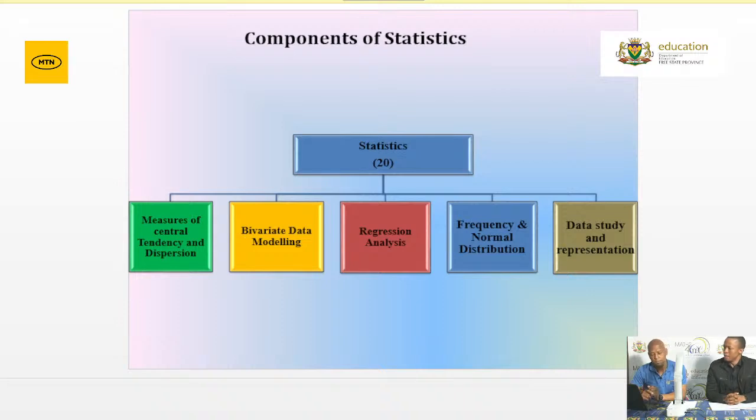We also have bivariate data modeling. That's when you talk about the regression line, your scatter plot, and your correlation coefficient. We also have regression line analysis, where you interpret information given on the scatter plot as well as on the regression line.